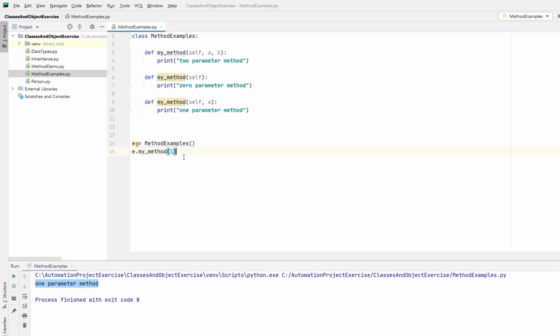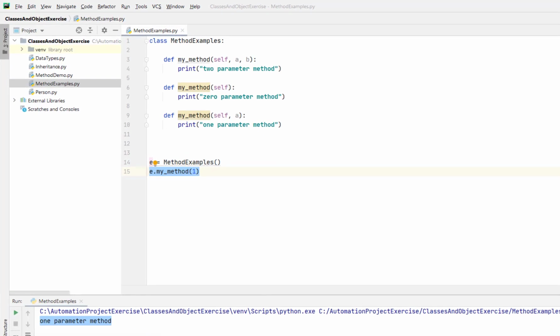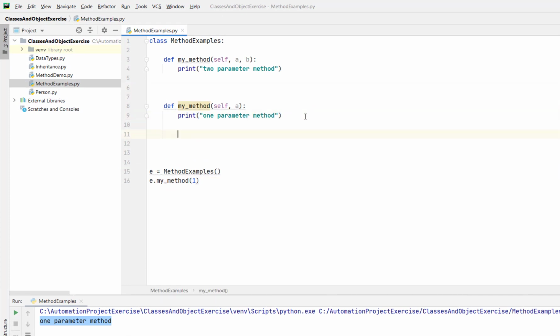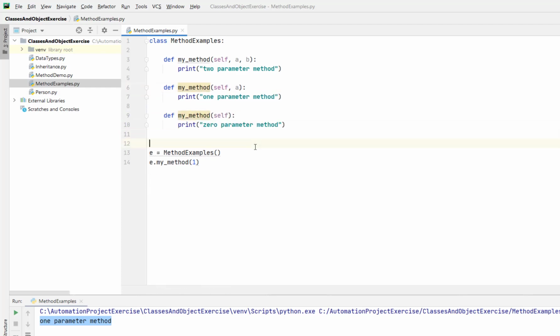Now if you observe, whenever I'm calling this method using an object, Python is going to consider only the last method. Even if I move this method to the end of this program, let me correct the indentation. Okay, now let me run this program.